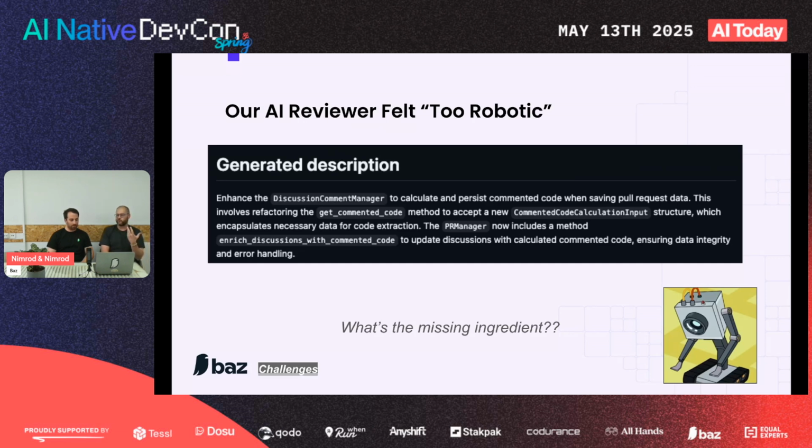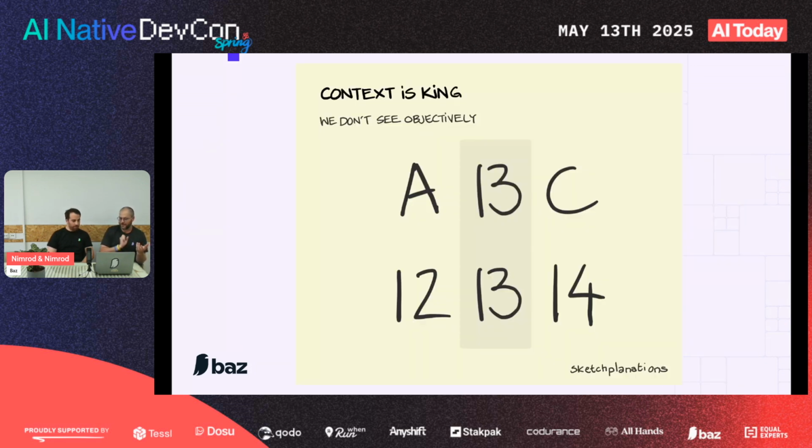But it's kind of like a dry reiteration, regurgitation of just what happened. There's no, I guess the magic word is context. So that was the thing that was missing. And we thought that's what's required for that next step, that X factor. And in these cases, people often say that context is king. Apparently, it is a saying.